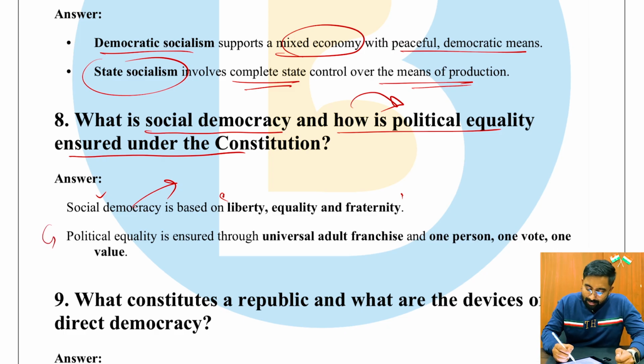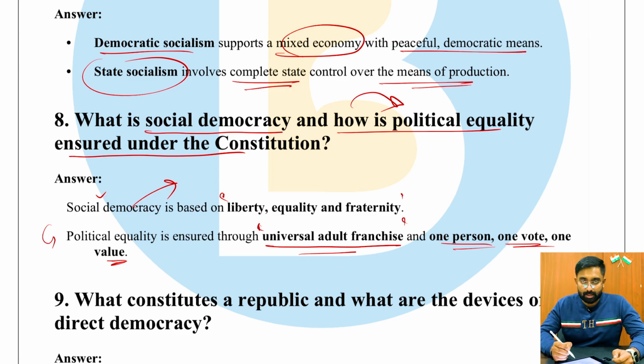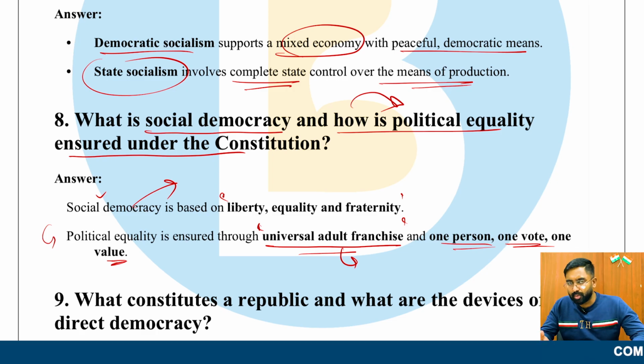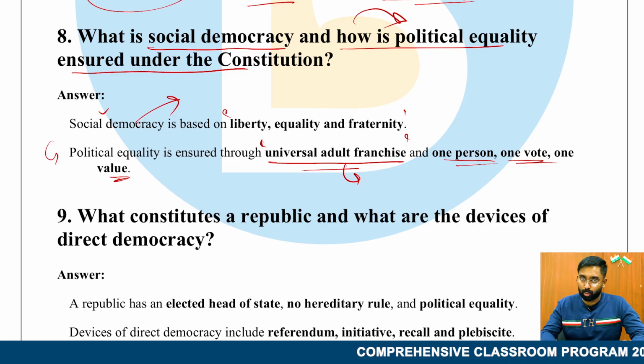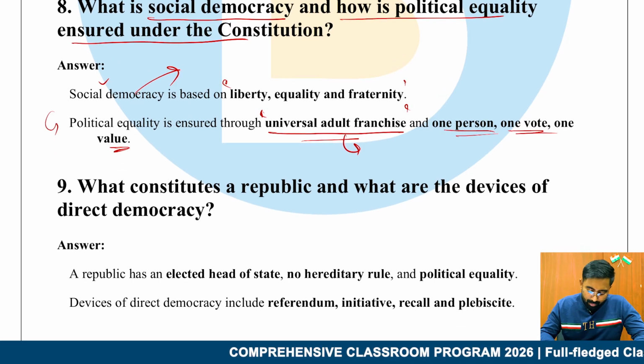Political equality is ensured through universal adult franchise and one person, one vote, and one value. And talking about universal adult franchise, another important thing to keep in mind is that this is probably the only provision which was passed unopposed in the very first Constituent Assembly, right? So that is also one of the very important things with respect to universal adult franchise.